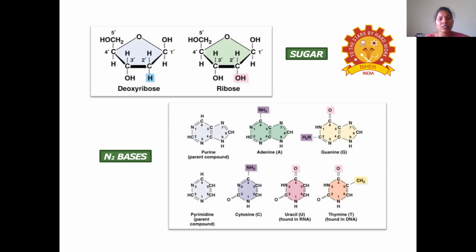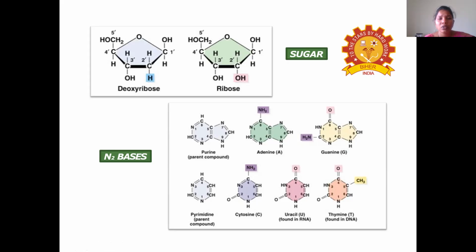What is the structural difference between deoxyribose sugar and ribose sugar? Here, this is a 5 carbon containing sugar, a carbohydrate, and at the second position of the carbon in ribose sugar, oxygen is there, and in deoxyribose sugar, at the second position, there is no oxygen. So that's why we indicate the absence of oxygen with deoxy. So deoxyribose sugar is present in DNA and ribose sugar is present in RNA.